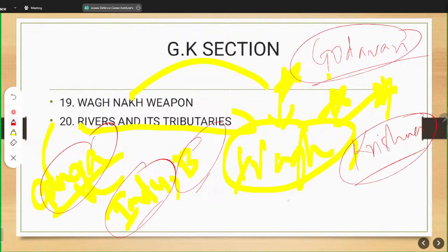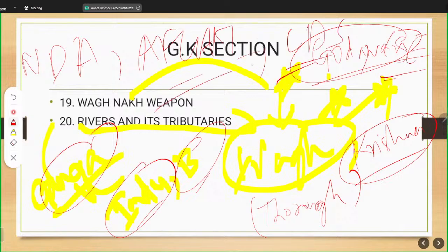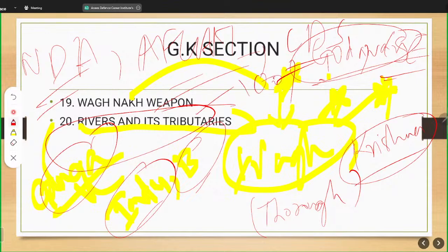You should be thorough with its tributaries, whether it is a left bank or right bank, because these questions are asked in NDA, in AFCAT, in CDS, in civil services. No matter which exam you give related to UPSC, in all these four or five things, river and its tributaries are 100% asked. There is always a chance that it will be asked.